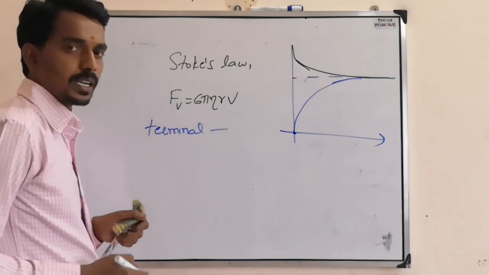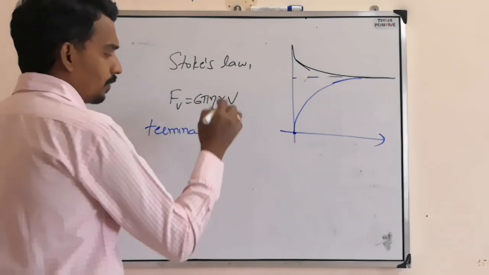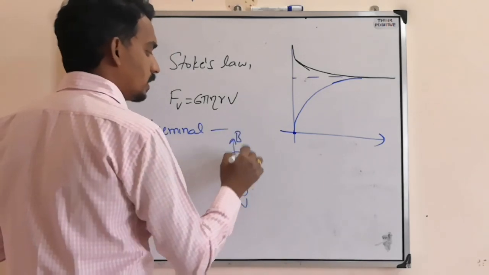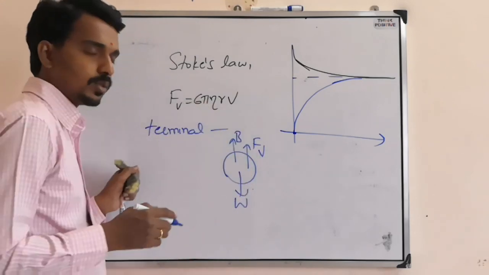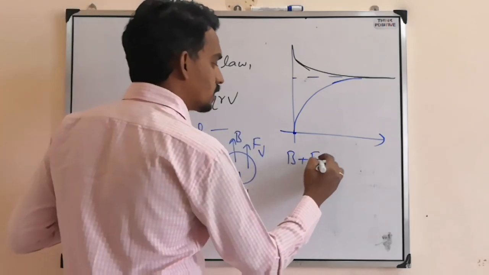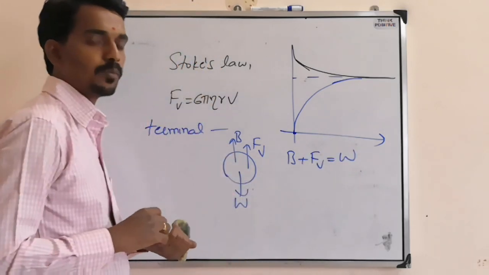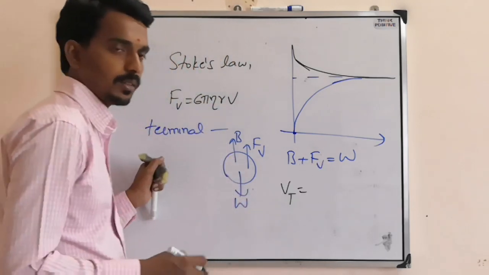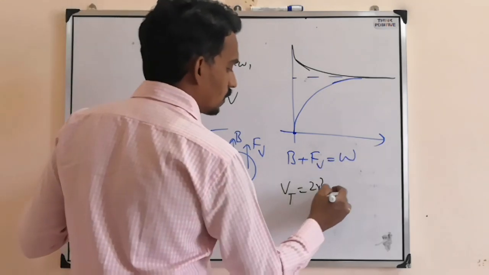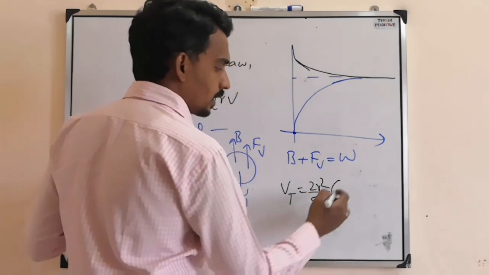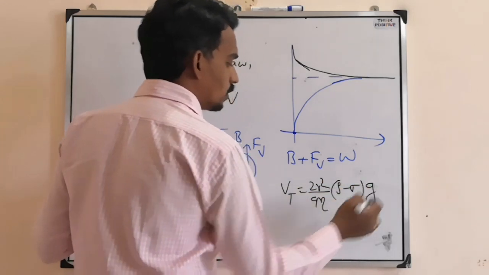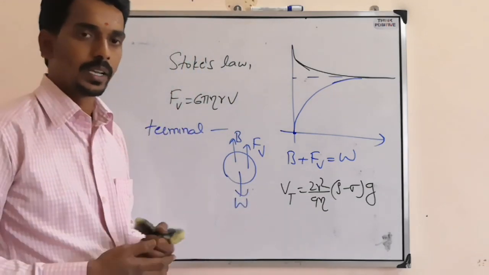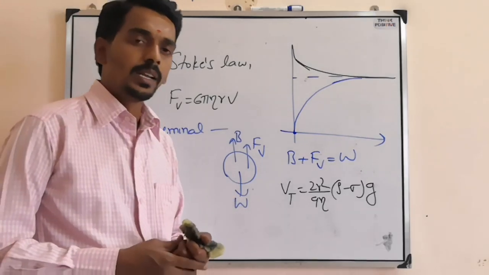Why does it become constant? Because at that condition, if you consider the solid body, there is one true weight, one buoyancy, and one viscous force, so the upward force balances the downward force and it moves with constant velocity, and that constant velocity is the terminal velocity. From this you can find the equation as 2r square by 9 eta into rho minus sigma into g. So this is the terminal velocity of a solid body when it enters into a liquid.